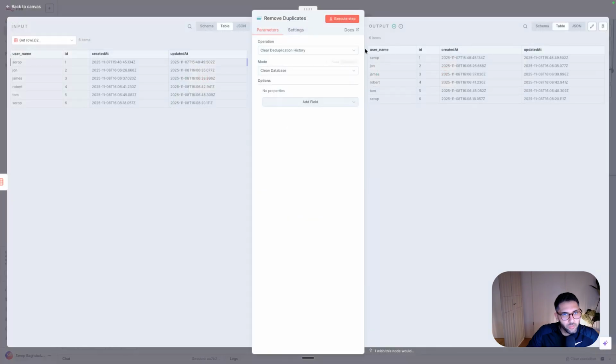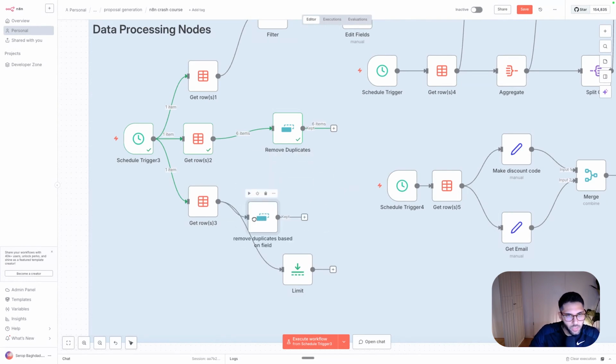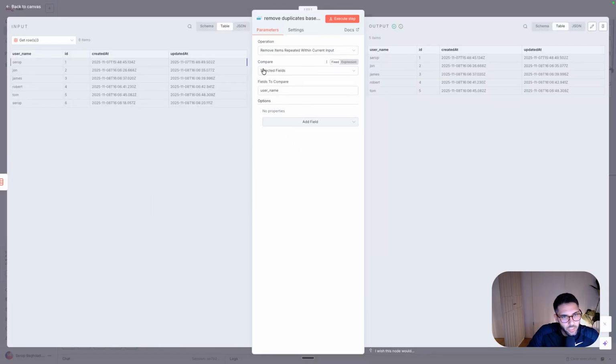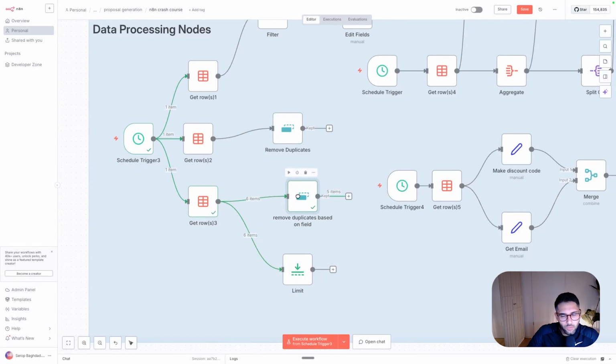Here we have this clear deduplication history. If we want to make sure that Serap only appears once, we can choose this one, remove items repeated within current input, and then specify which column we have to look into. For example, we can look at the ID to make sure that no 2 IDs are the same. And this is what I did here. I added it as an extra node just so you can actually see it. We choose this first one, remove from the current, let's execute previous so you can see the different rows. And here you need to see selected field, and then you choose the field that you want to filter on. So in this case, the username. And now we see Serap only appears once. So this is super helpful if you want to remove duplicates, which is also quite a common use case, I would have to say.